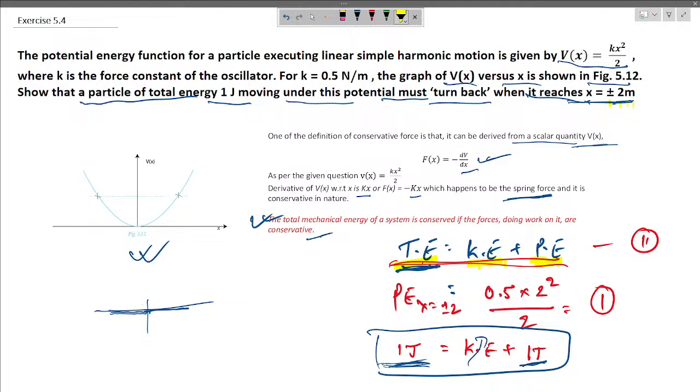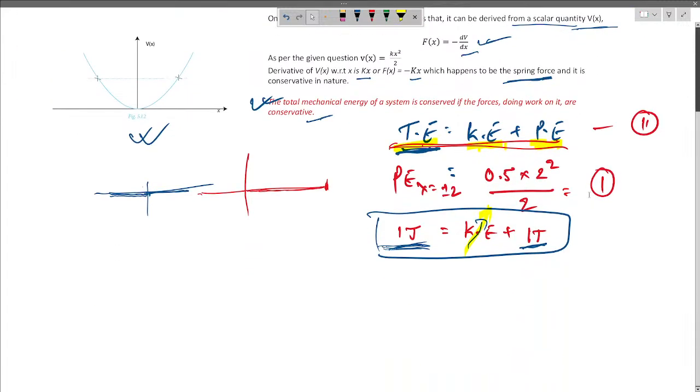So we see here that after the particle has reached this position x equals to 2 meter, the potential energy must decrease and the kinetic energy will increase, because this is the case of simple harmonic motion, which we will read in the next chapters. The potential energy is maximum at the extreme position, and after that the potential energy is converted into kinetic energy as the particle moves towards the mean position. Let's move to the next question.